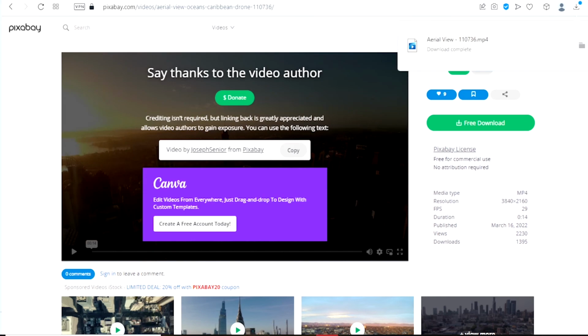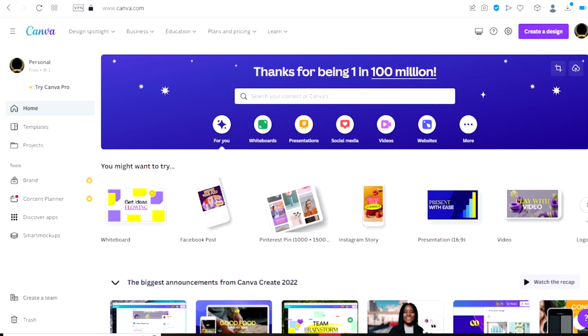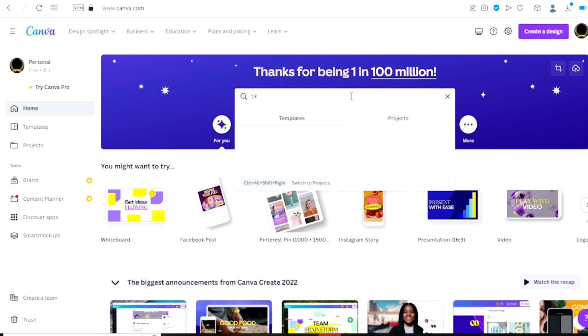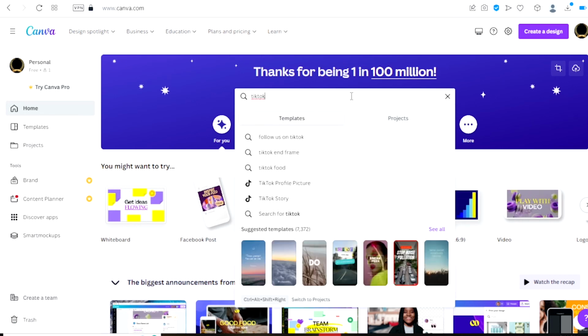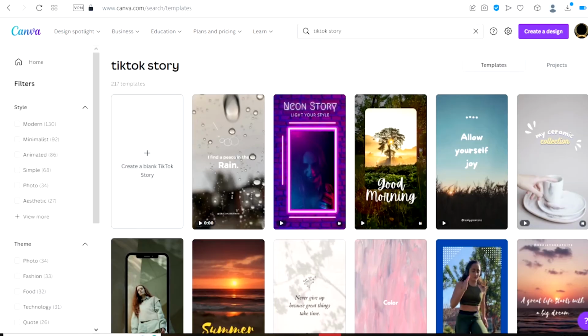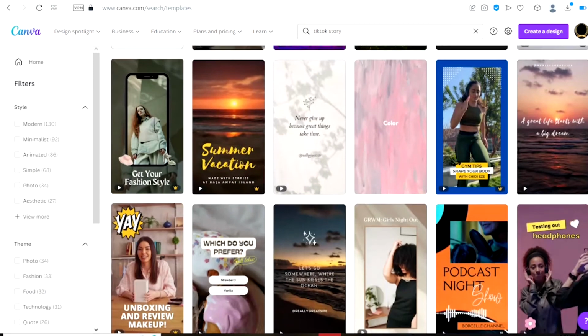Now, go to this website, canva.com. This is an online video editing tool where you can edit videos for your content online. Once you are here, type in the search bar, TikTok Story. Once you are done, you are going to see a lot of both free and paid TikTok templates on this page for you to use for your project.